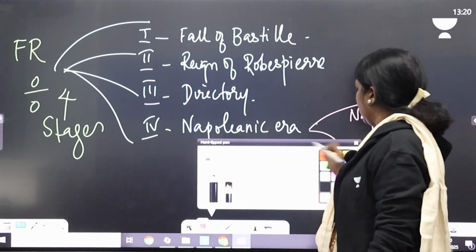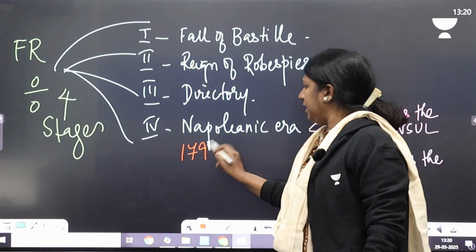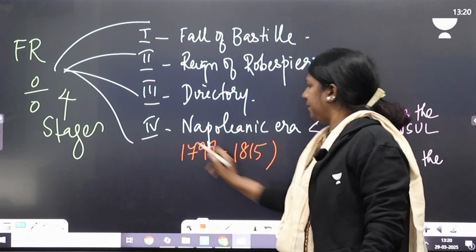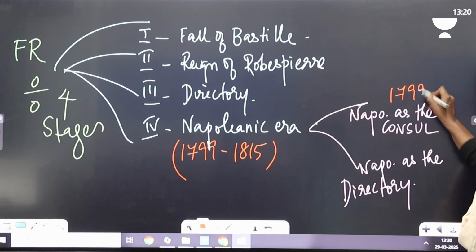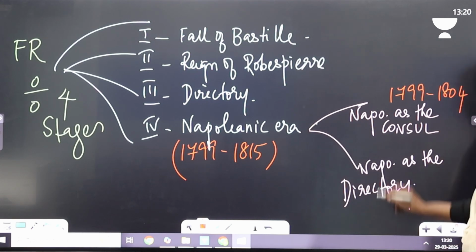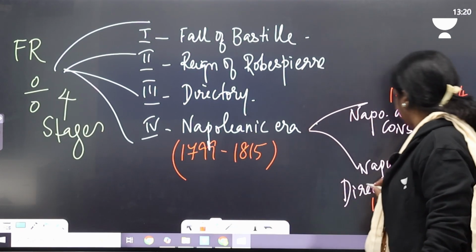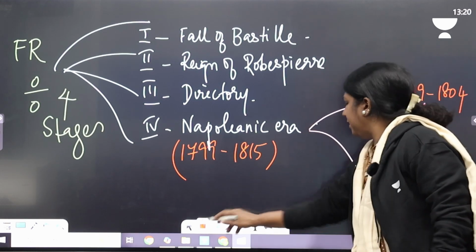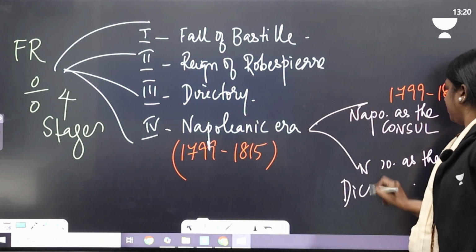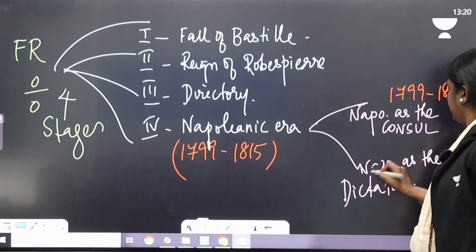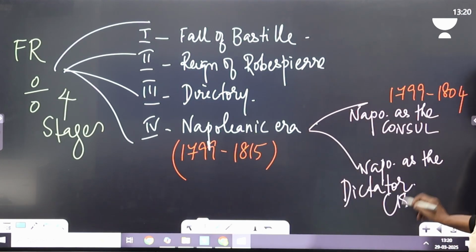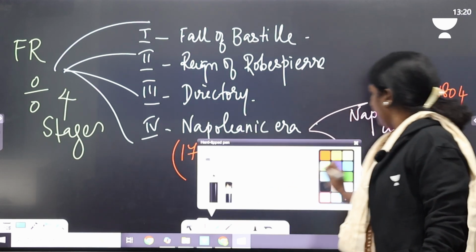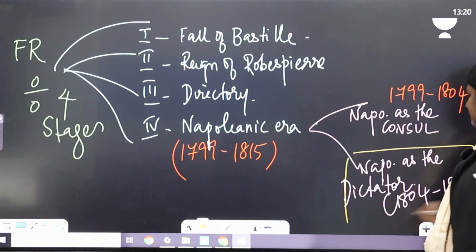This Napoleonic era will be from 1799 to 1815. Napoleon as a consul: 1799 to 1804. Napoleon as a dictator: 1804 to 1815. So France saw the first dictator during this period.